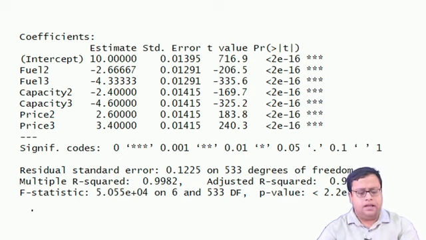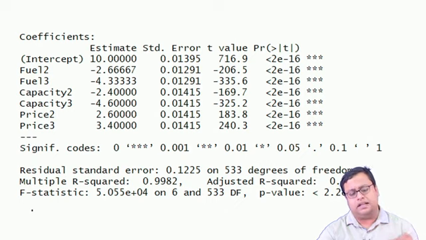Now, if I try to interpret these results, all my variables are coming significant, that is one thing. The next thing I have to check is that for each categorical variable, fuel, capacity or price, level 1 has been taken as the reference.